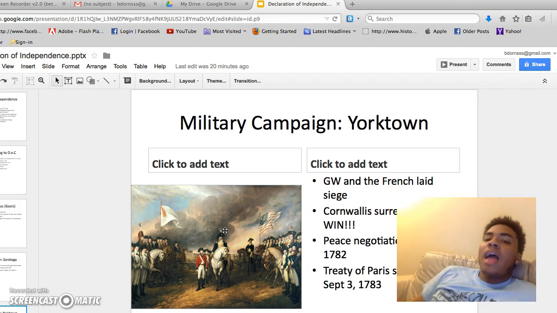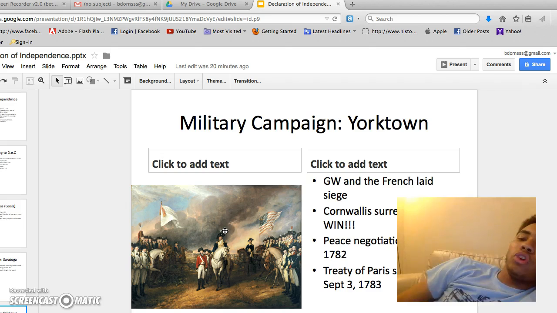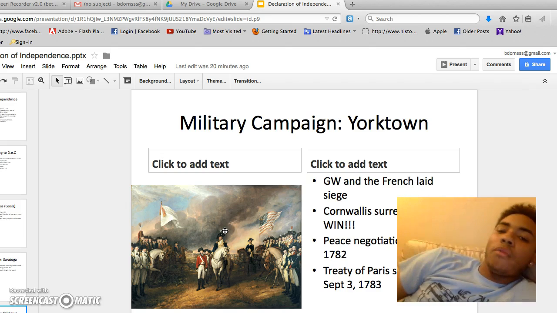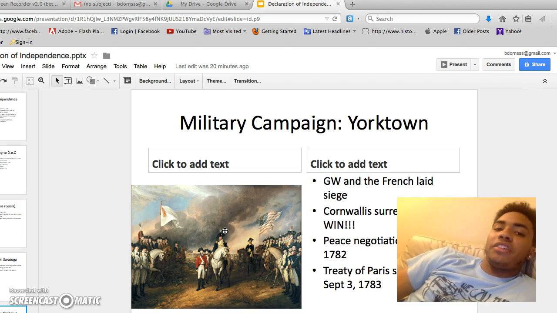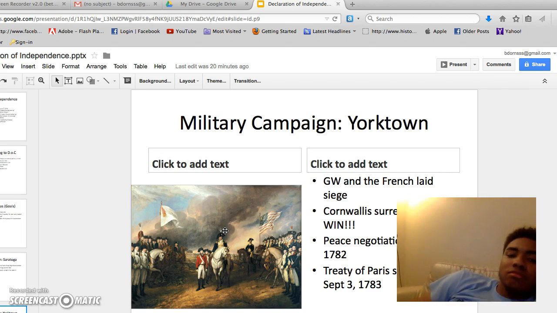After this, peace negotiations began in 1782, and then the Treaty of Paris was signed on September 3rd, 1783, and America was a free country, no longer controlled by Great Britain. So these are the main ideas of the Declaration of Independence, and that's basically it.